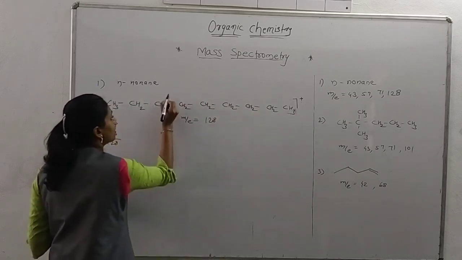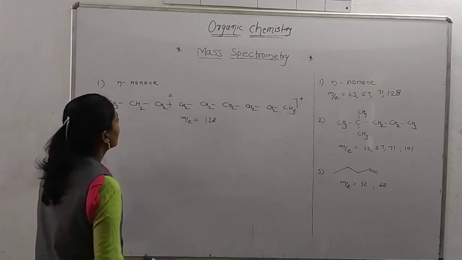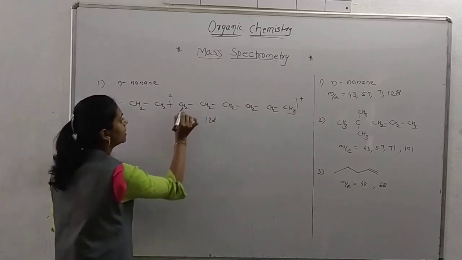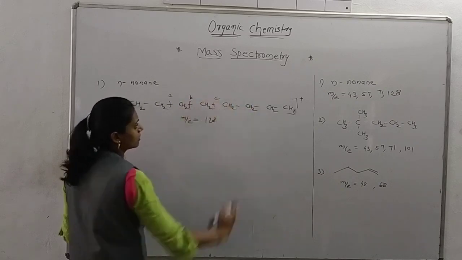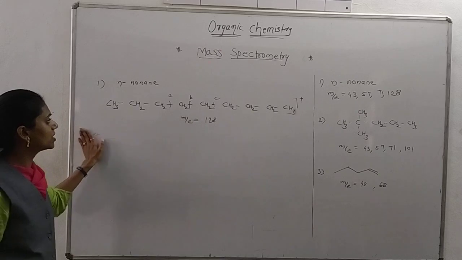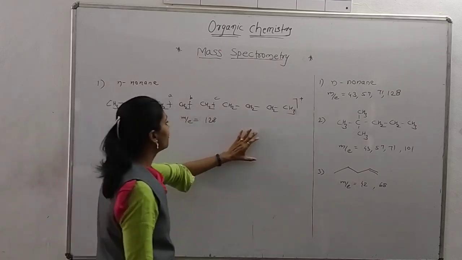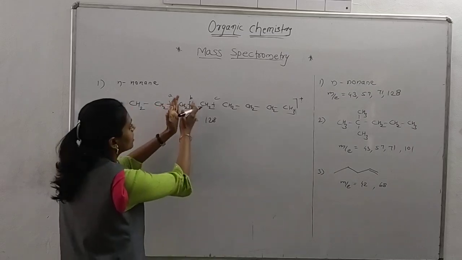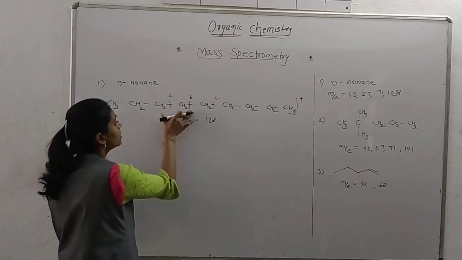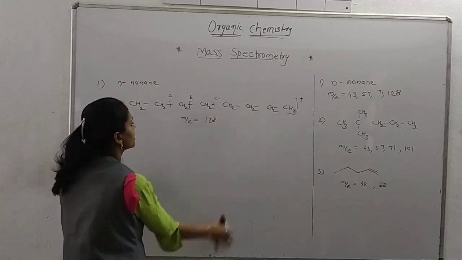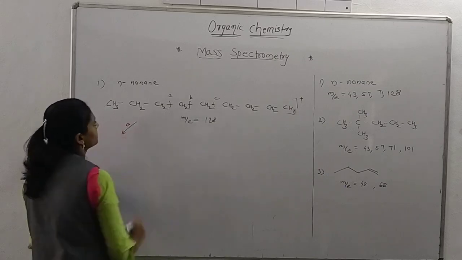I am not sure, but I am writing here as A. Again, there is a possibility here, B. As the value is increasing, I am writing here C. Such types of fragmentation are possible, and as this is a long chain, mostly what happens is that we cut the middle part, that is the fragmented part, and one is taken as a cation and one is taken as a radical. So firstly we are going through path A.